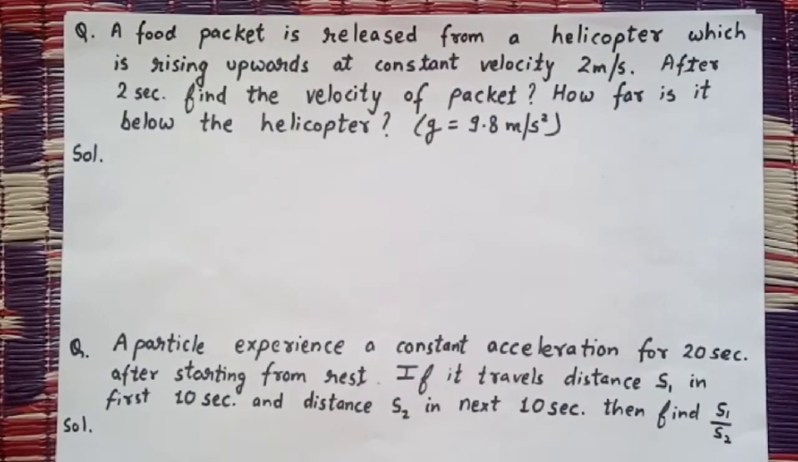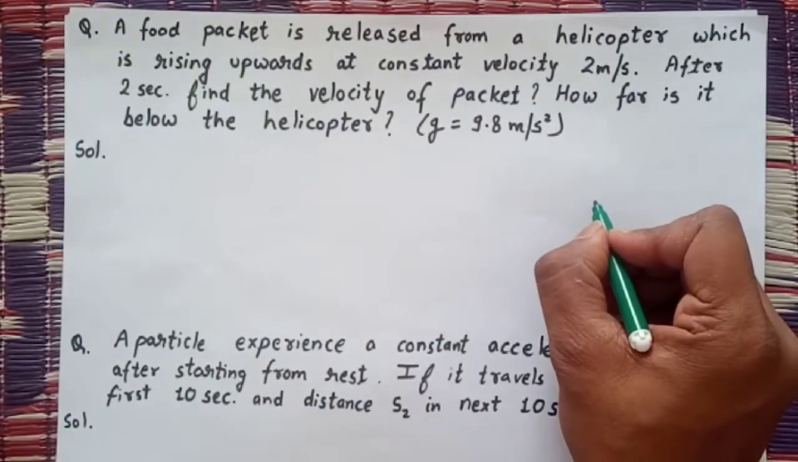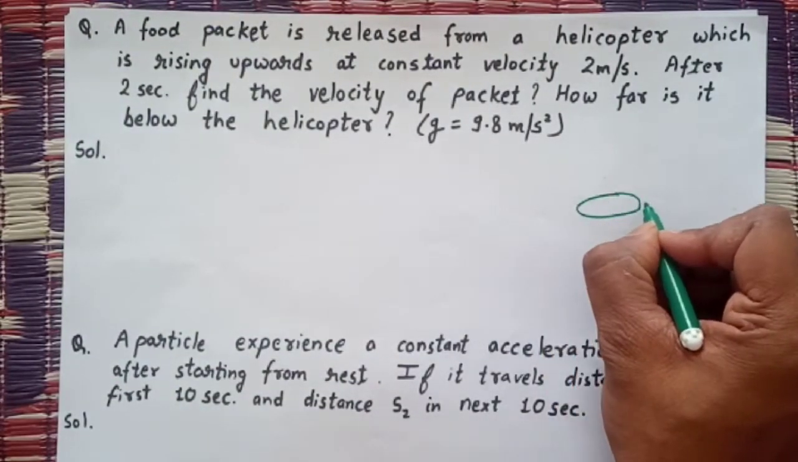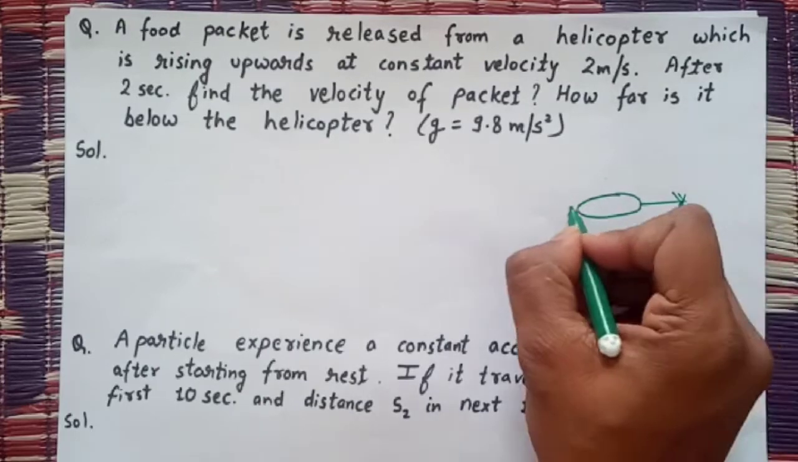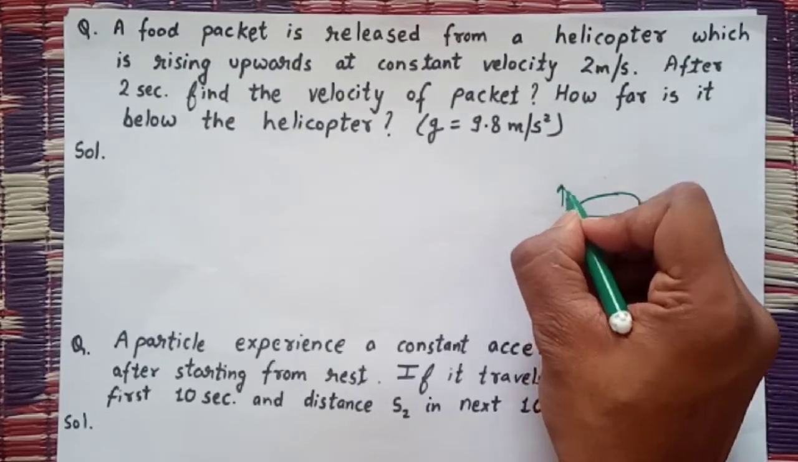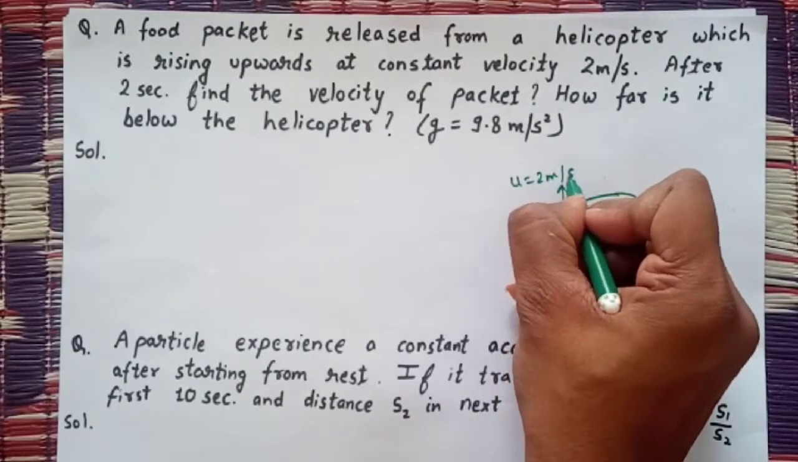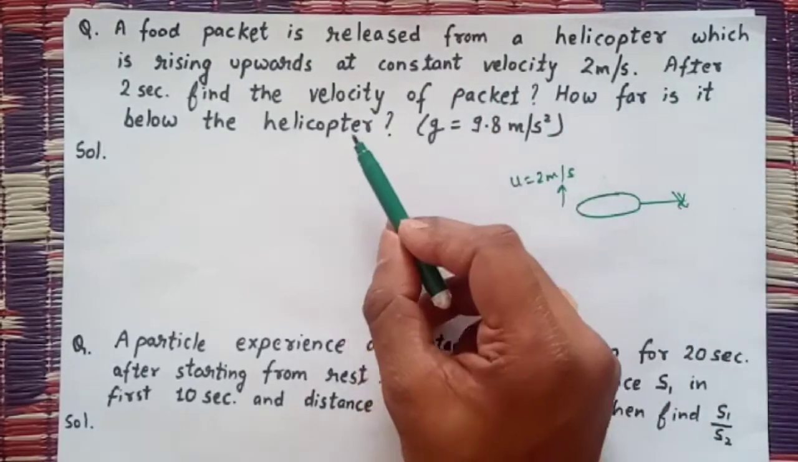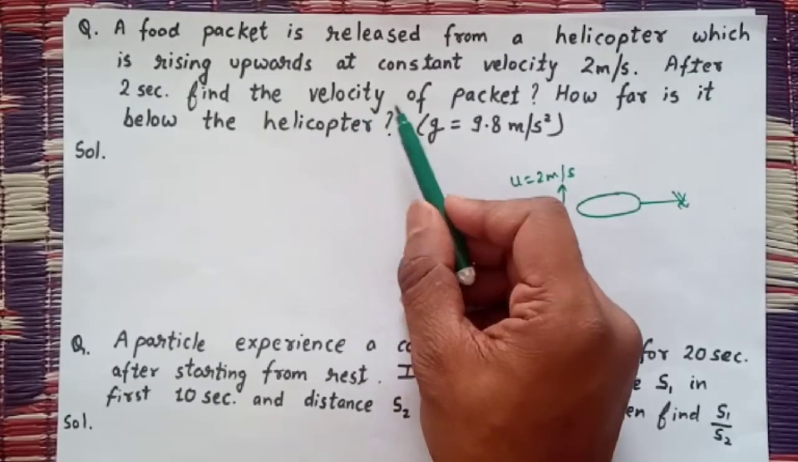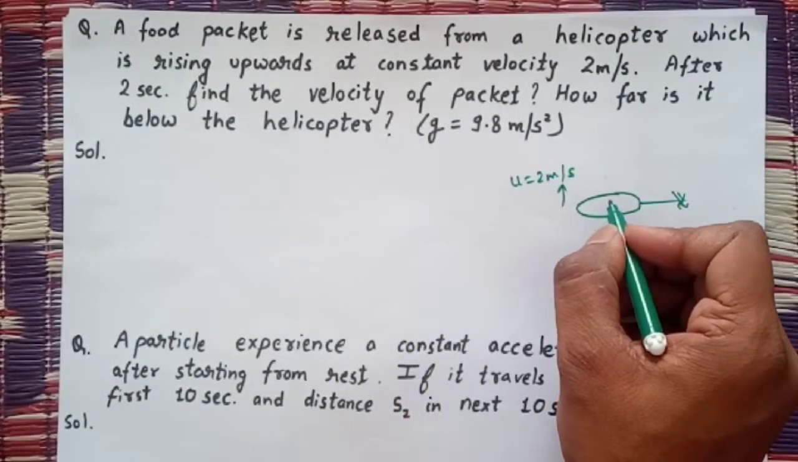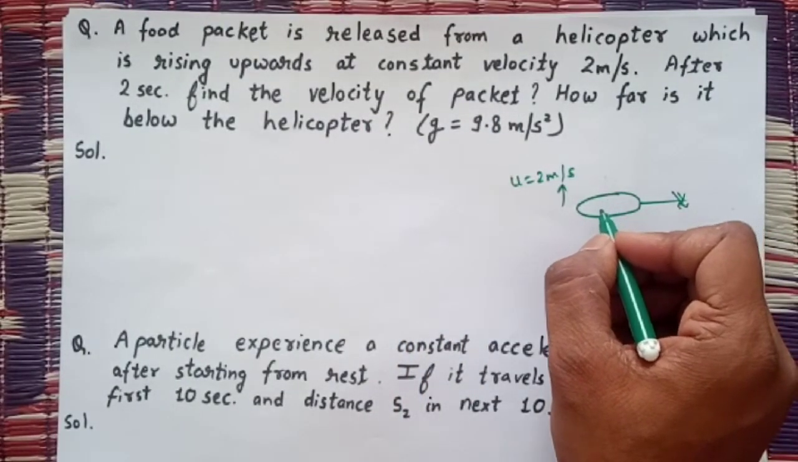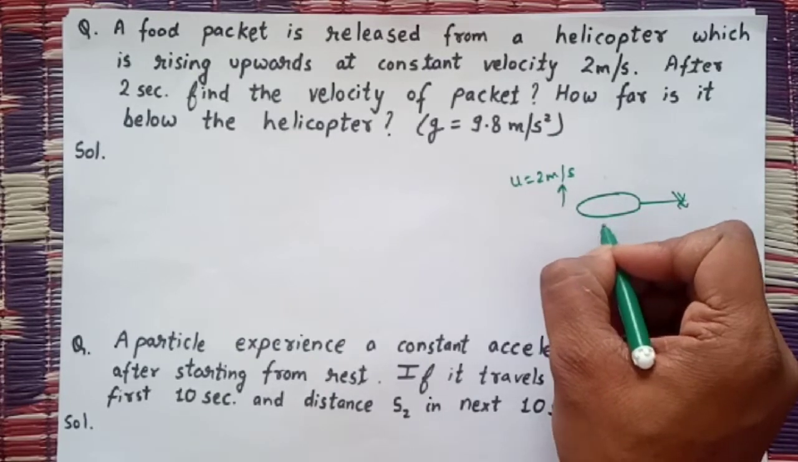Now our next question is: a food packet is released from a helicopter which is rising upwards with constant velocity 2 meter per second. There is a helicopter and it is moving upward with velocity 2 meter per second. This velocity is constant. After 2 seconds, find the velocity of the packet when a food packet is dropped from it.